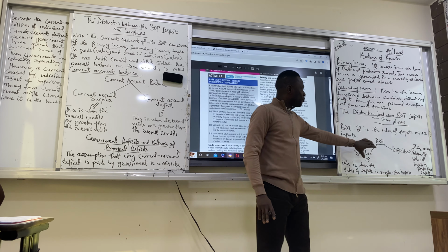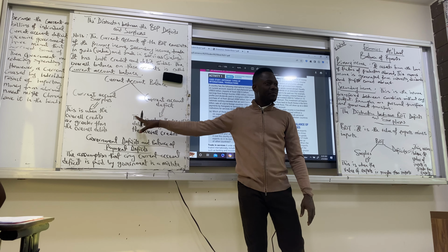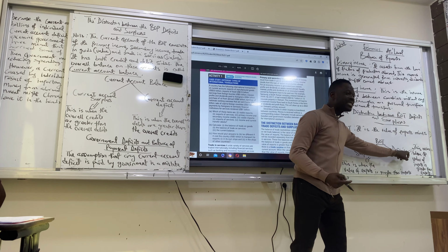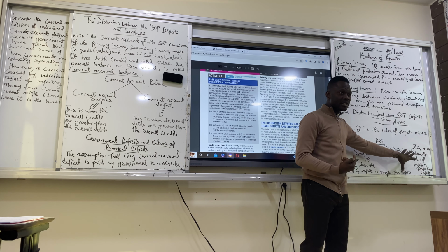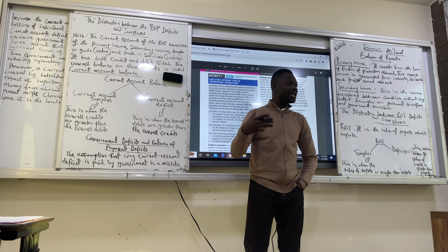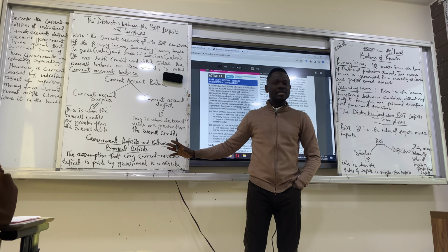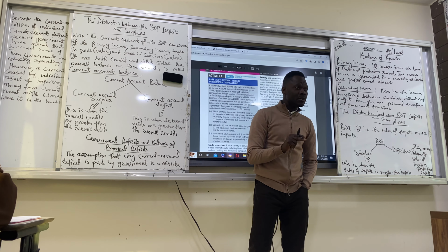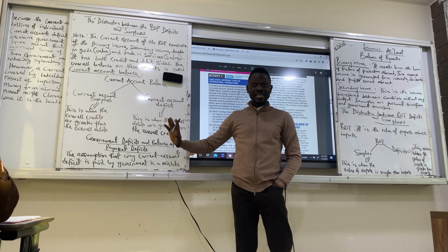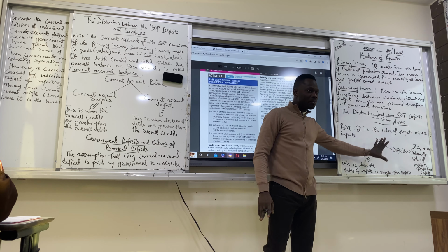The difference between balance of trade surplus and deficit, and current account surplus and deficit, is that with balance of trade we're talking about exports exceeding imports for surplus, imports exceeding exports for deficit. Here we're talking about the credit side being more valuable than the debit side. That means we have more value in terms of what we generate on the credit side than the debit side: surplus. But if our debit side value exceeds our credit side, it is a deficit. Do we understand the difference between current account deficit and surplus, and balance of trade deficit and surplus? I think they are clear now.